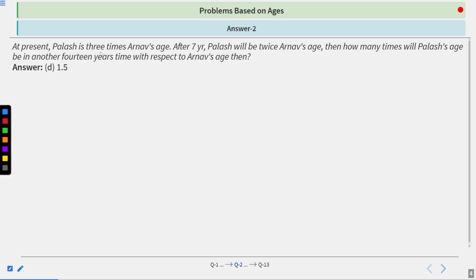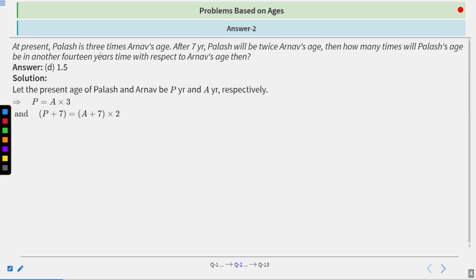Now see the solution. Let the present ages of Palas and Arnav be P years and A years respectively. So according to the question, at present P equals 3 times A. And after 7 years, P plus 7 equals (A plus 7) multiplied by 2, twice the age of Arnav.